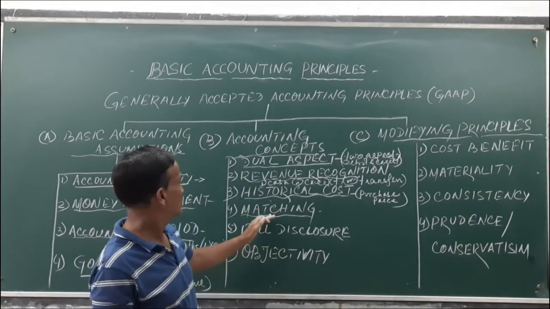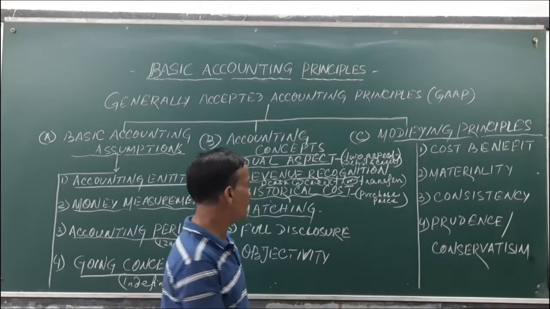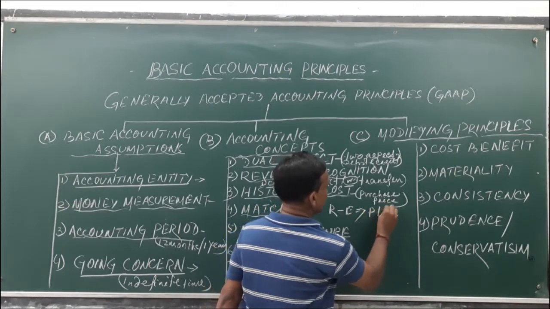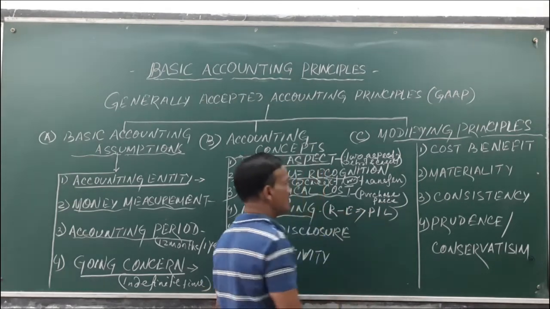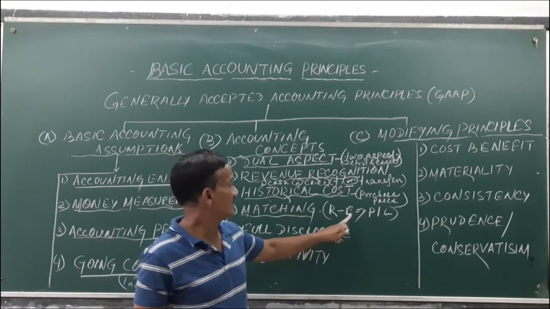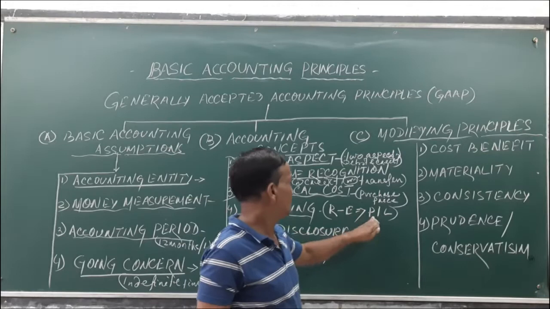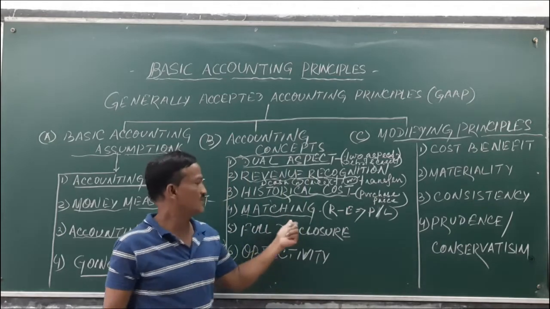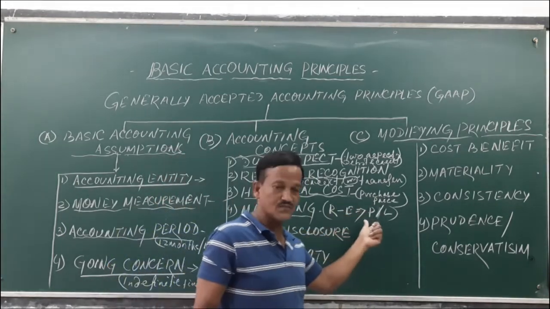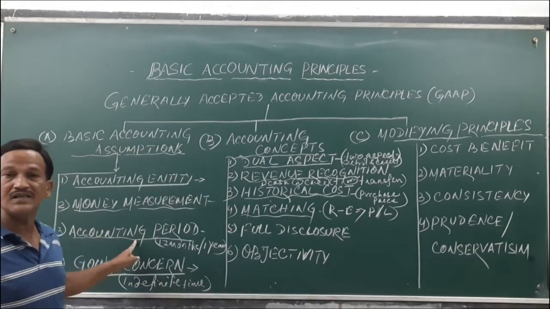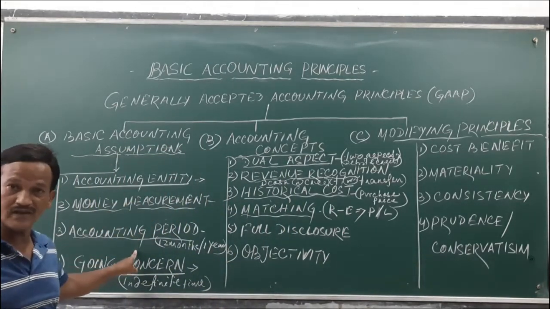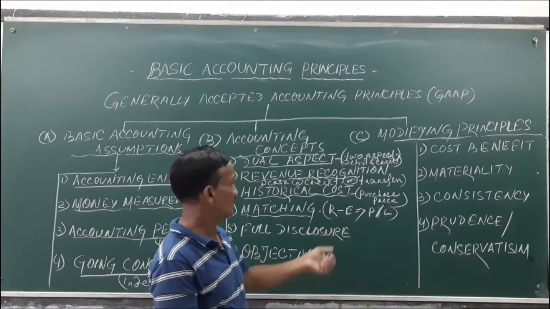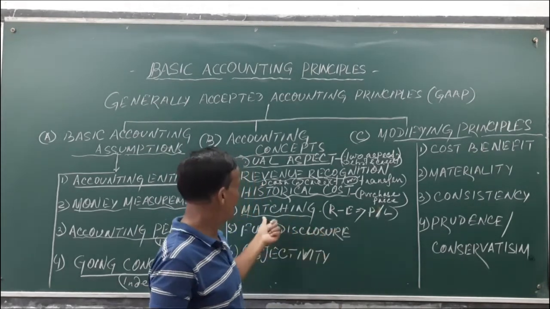Okay. Next, fourth is your matching concept. Matching concept means revenue and expenses are to be matched so that it gives you the profit or loss. R stands for revenue, E stands for expenses, and R minus E is equal to profit or loss. The business will match the total revenues with the total expenses of the same accounting period, because the period assumption we have already taken. Twelve months revenue and twelve months expenses are matched together to identify the results. That is called the matching principle.